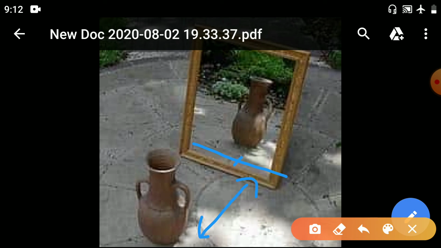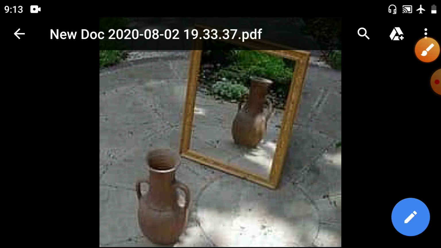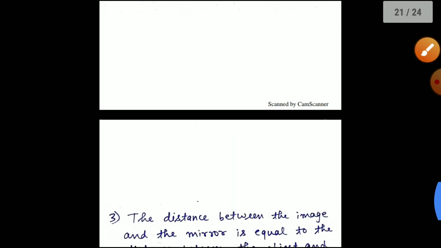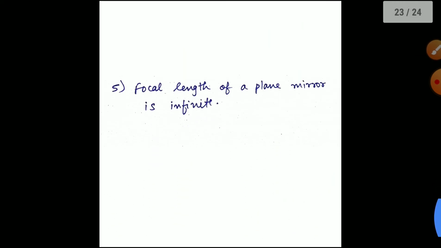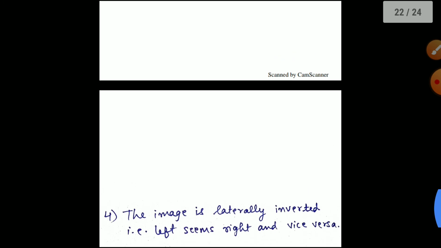In the image also you can see there is some distance, and these distances are equal. If you keep the pot near, the image will also be formed near. If you take the pot away, the image also will go back. So these distances are equal. This is already discussed.